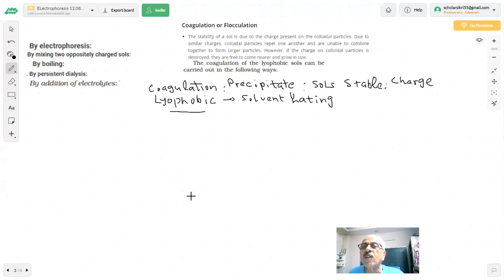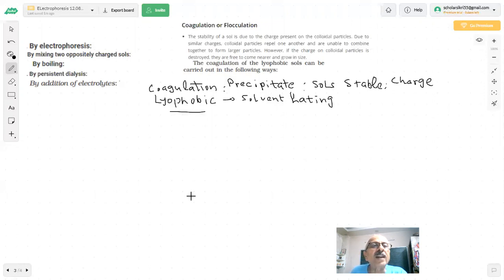However, if the charge on the colloidal particles is destroyed, they are free to come nearer and grow in size. That is what we call coagulation or flocculation. They asked a simple question in the paper: what is coagulation? So this is the definition.